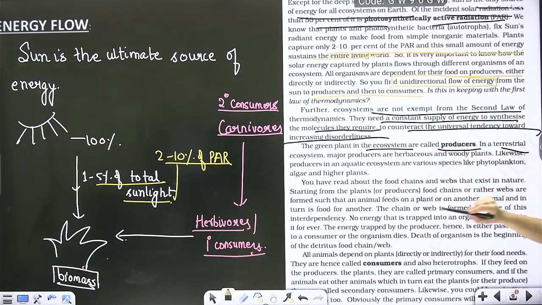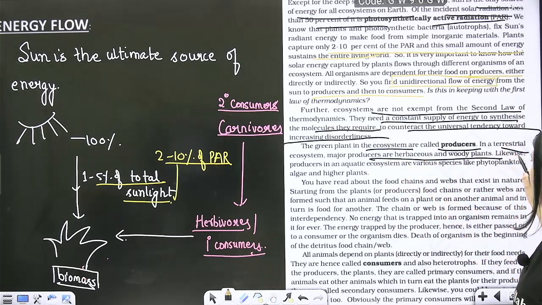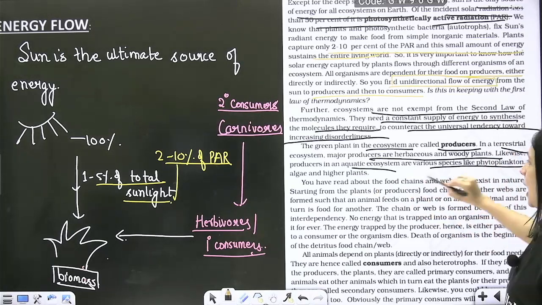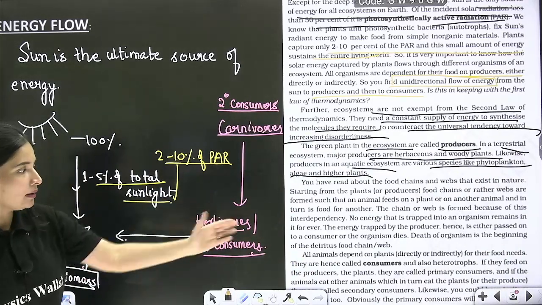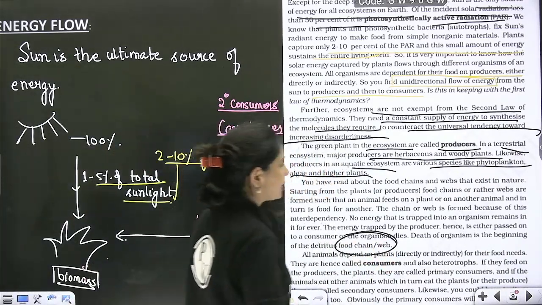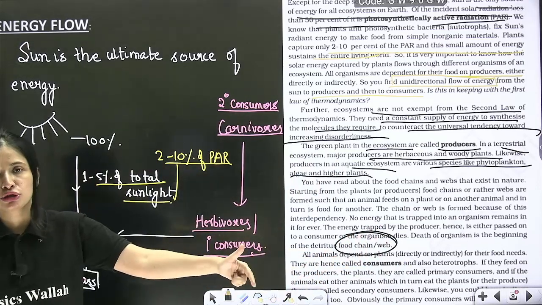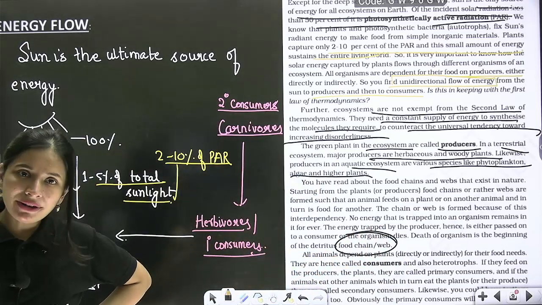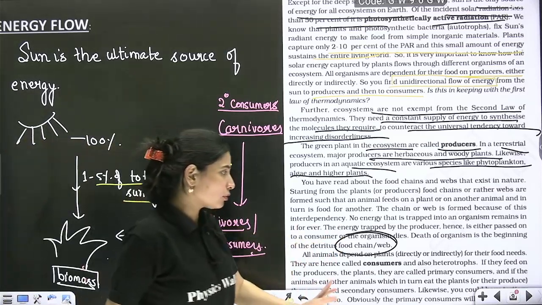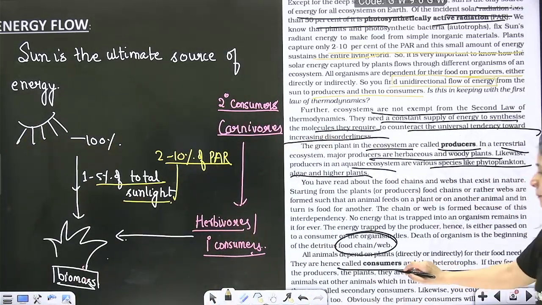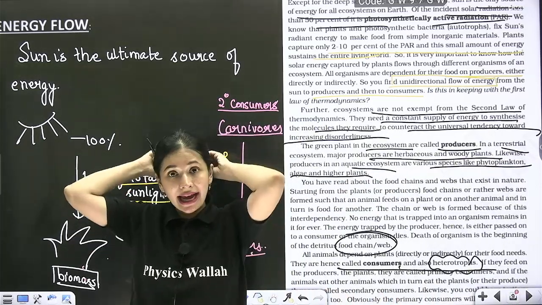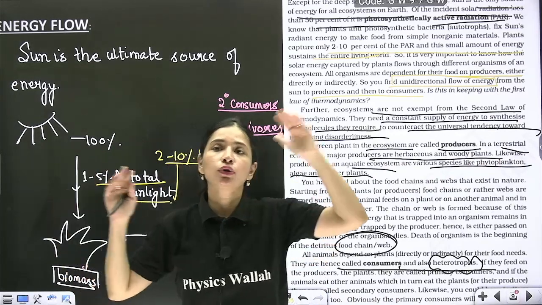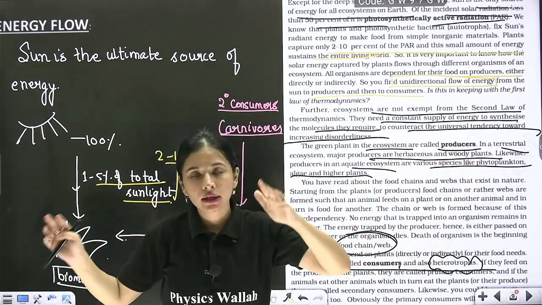In terrestrial ecosystem, major producers are herbaceous and woody plants, but in aquatic ecosystem, they are phytoplanktons, algae and higher plants. Very easy. Then the concept of food chain is given, but in nature, you know, there is no concept of simple food chain. Rather, complex food web exists in our nature. So that thing is also given. Then plants are fed by consumers, which are also known as heterotrophs. And like this, flow of energy takes place unidirectionally, beta, from one organism to another, occupying different trophic level.